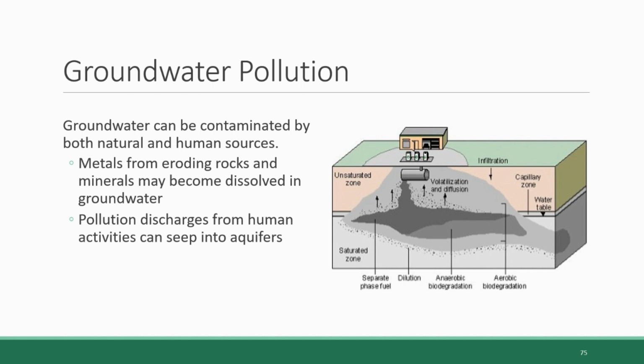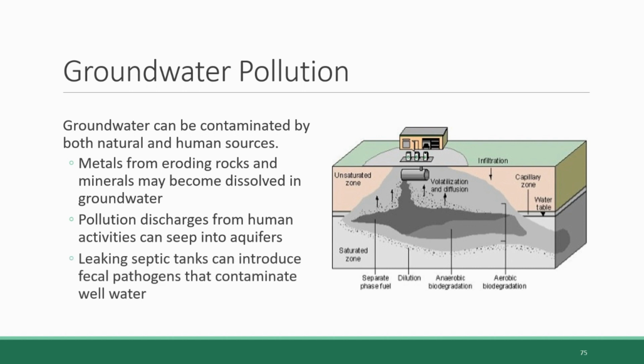This includes the usual range of suspects that we've mentioned before, like agricultural runoff, runoff from urban environments. And then these human activities can also include leaking septic tanks. So, septic tanks, in case you don't know, they're an underground tank that's used to hold sewage for homes that aren't connected to a municipal sewage system. And they're more common in rural areas.